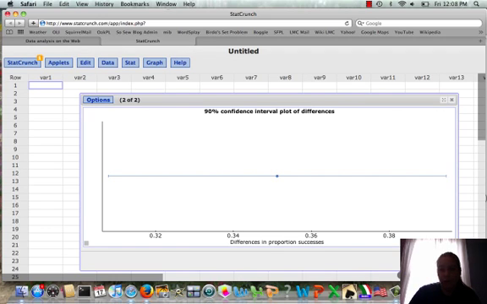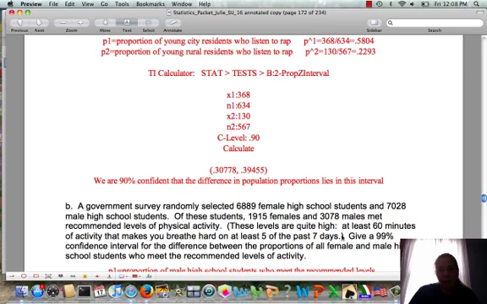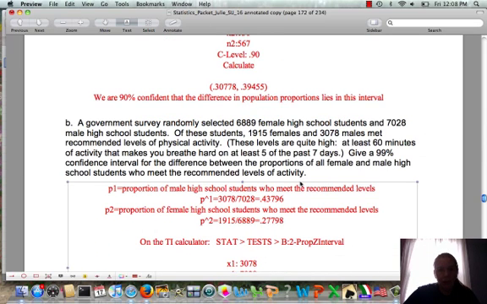Okay, let's go back to part B, which is another confidence interval question. So here we're looking at this government survey, and so they surveyed 6,889 female high school students and 7,028 male high school students. And they're asking if they met the recommended level of physical activity. And note, these are very high levels, at least 60 minutes of activity. They make you breathe hard on 5 of the past 7 days. And here we're asked to give a 99% confidence interval. So this is going to be a higher confidence level and a wider range of values.